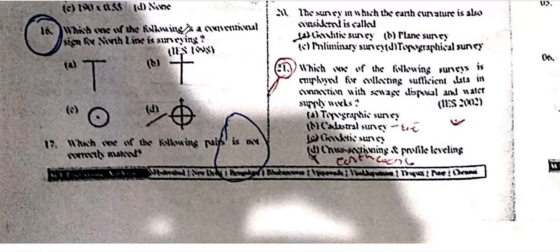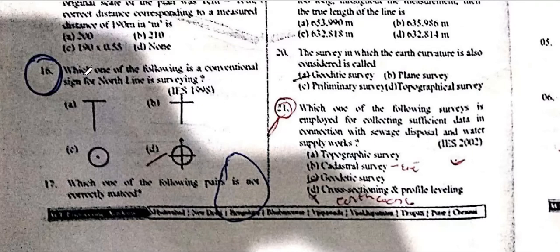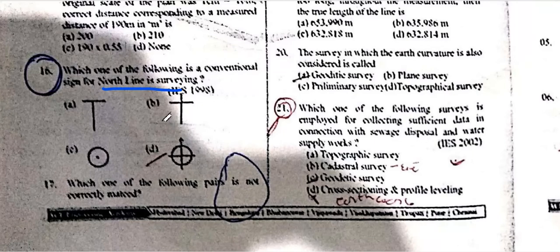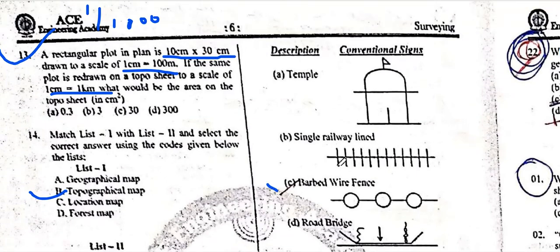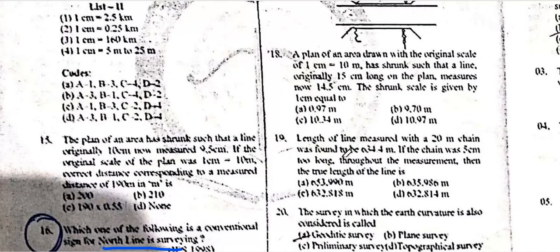Which one of the following is the conventional sign for the north line? This is the north line in surveying. Which one of the following is not correct? Area is the barbed wire fence. Okay, so a plan area is drawn with triangular signs at 1 centimeter to 10 meters. The single line originally and the length on the plan measure now is 4.7 meters.